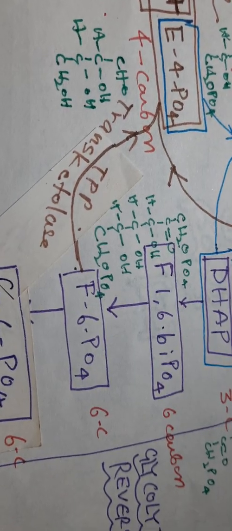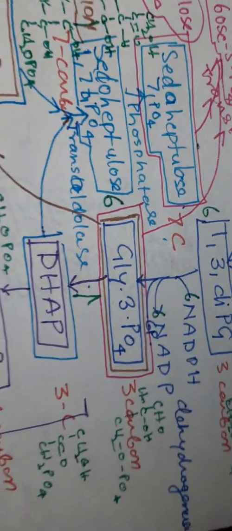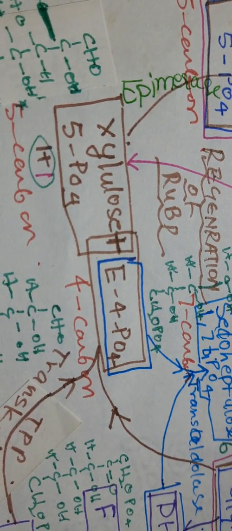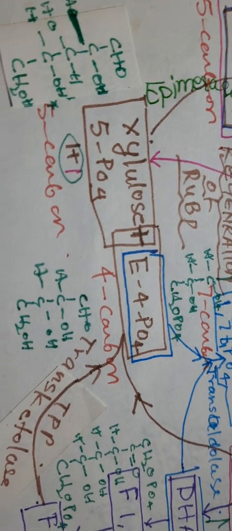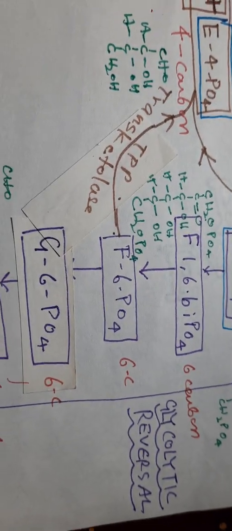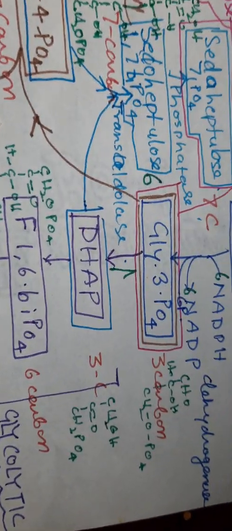Now first you will see how erythrose 4-phosphate is formed. Here you can see fructose 6-phosphate. It combines with glyceraldehyde 3-phosphate and forms erythrose 4-phosphate and xylose 5-phosphate. You can see xylose is a 5 carbon sugar, erythrose is a 4 carbon sugar, fructose 6-phosphate is 6 carbon and glyceraldehyde 3-phosphate is 3 carbon.